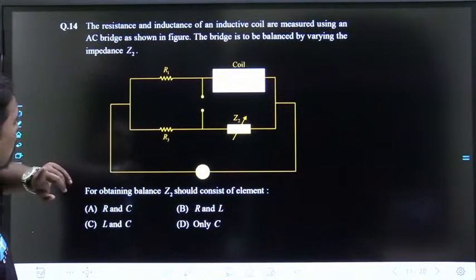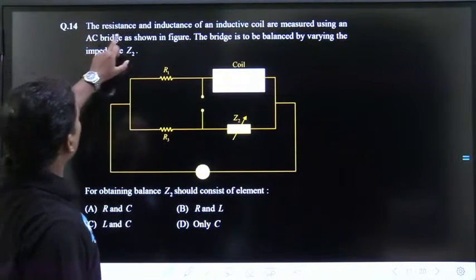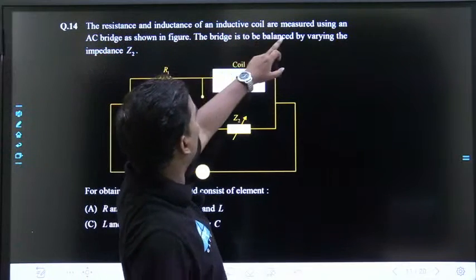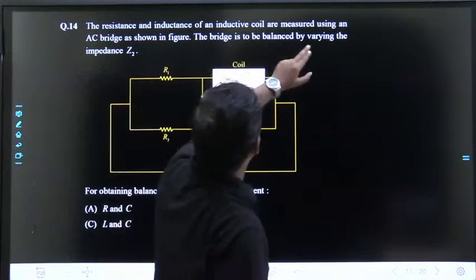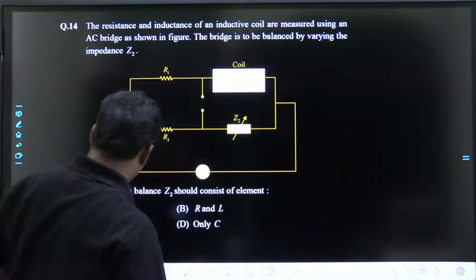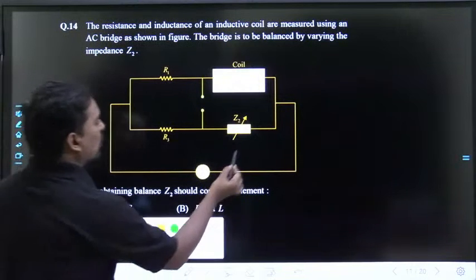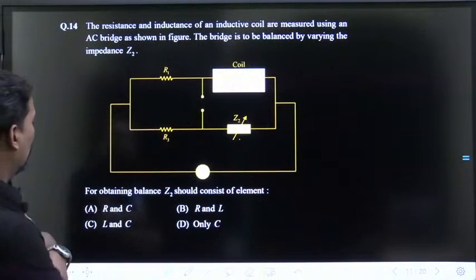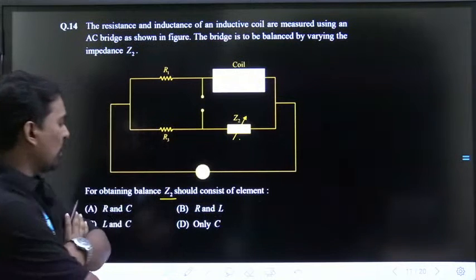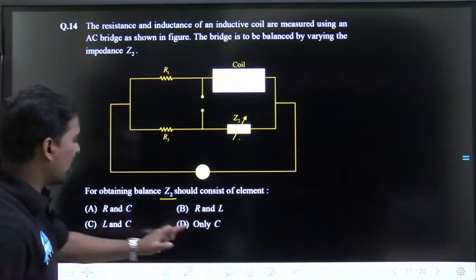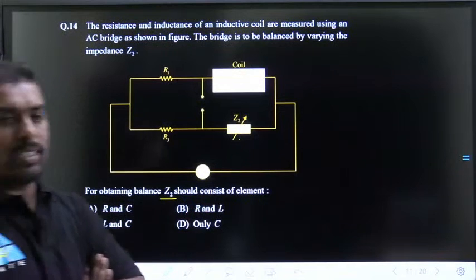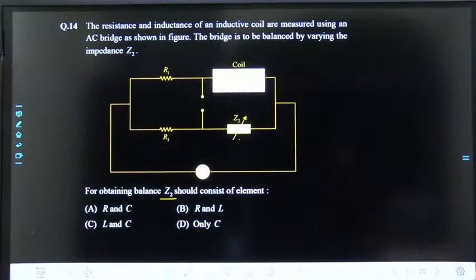It's not a repeated question, it is a different question. The resistance and inductance of an inductive coil are measured using an AC bridge as shown in the figure. The bridge is to be balanced by varying the impedance Z2. The variable component is Z2. So Z2 should consist of which elements: R and C, R and L, or L and C only? Can you answer this?